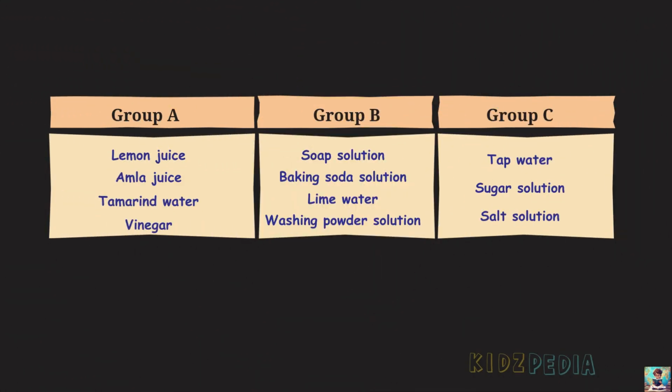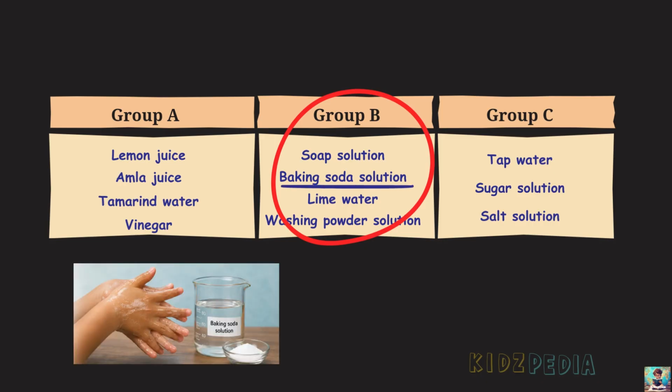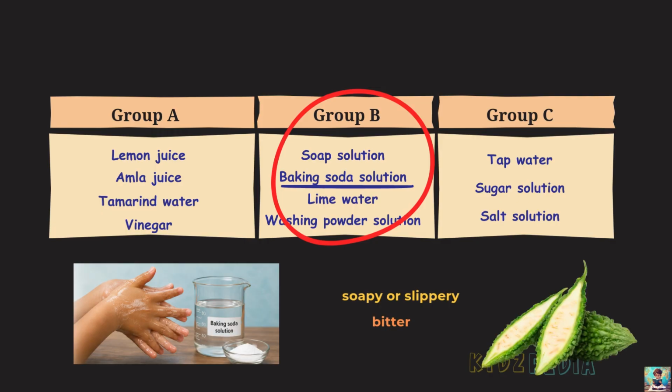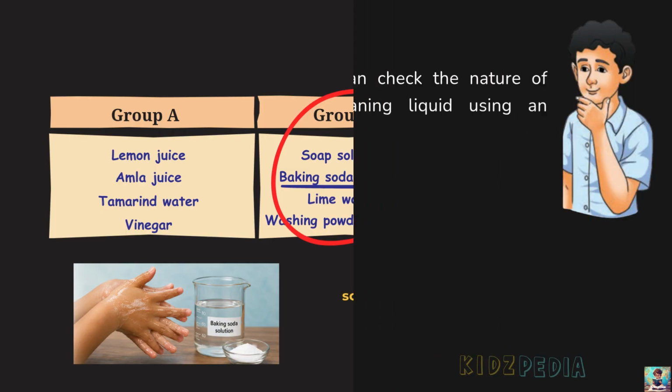So, now let's look at the substances in group B. Take baking soda solution as an example and rub it gently between your fingers. What do you notice? It feels soapy or slippery. This gives us an important clue about basic substances. In general, basic substances are slippery to touch. Another common property of bases is that they usually taste bitter. However, we must be careful here. Just because something tastes bitter does not necessarily mean it is a base. For example, bitter gourd, that is Karela, has a bitter taste, but it is not basic in nature.